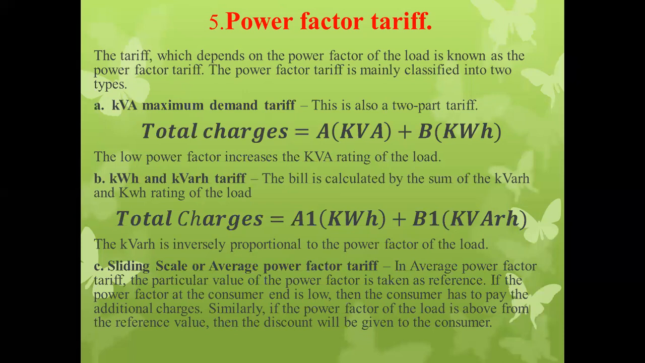The power factor tariff is mainly classified into two types: kVA maximum demand tariff, and kWh and kVARh tariff. The kVA maximum demand tariff is also a two-part tariff. It is nothing but the two-part tariff. The total charges C equal A into kW plus B into kWh, or A into kVA plus B into kWh.